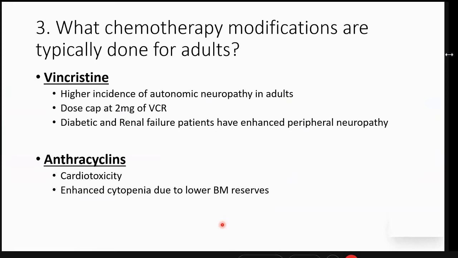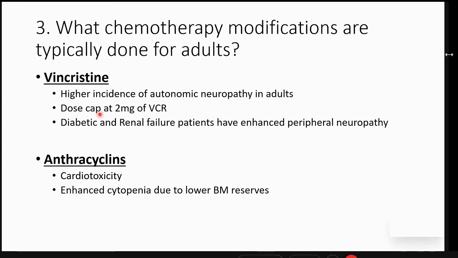When we come to vincristine, there is a much higher incidence of autonomic neuropathy, especially intestinal, the paralytic ileus in adults, and hence it is again a drug which is very early on either replaced by vinblastine, the evidence for which is not really robust. We just use it because of its class effect. But in most of the trials, it is vincristine which has stood the test of time, and whether the vinblastine will give rise to similar outcomes, we don't know. But we are forced to change whenever we get autonomic neuropathy.